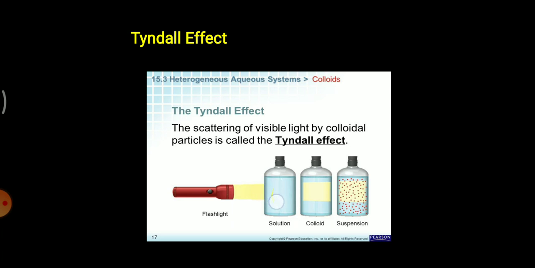As you can see, no ray of light is observed in this portion, whereas in this one a ray of light is observed, in the colloid also a ray of light is observed, and in this also a ray of light is observed.